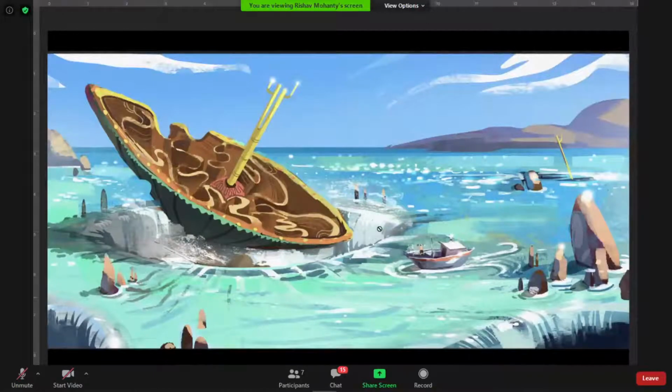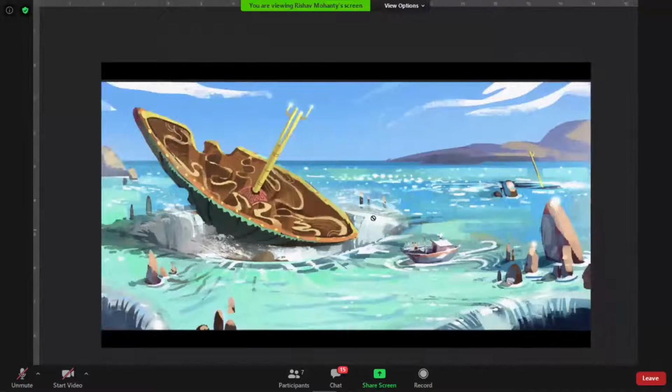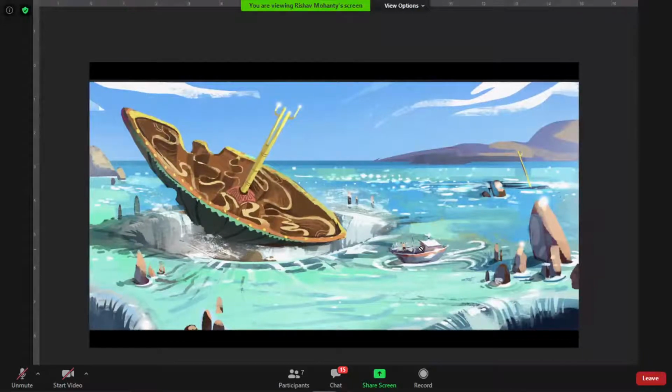So this idea I took forward, and you can do a lot more detailed stuff with this. You can go ahead and make it photoreal or whatever style you like, or whatever your requirements are. So this is basically a rough painting. You can show it to your art director or whoever. The idea is there, and all of the fundamentals are there in this piece. So it looks believable right now. Like, you can see this in a movie.